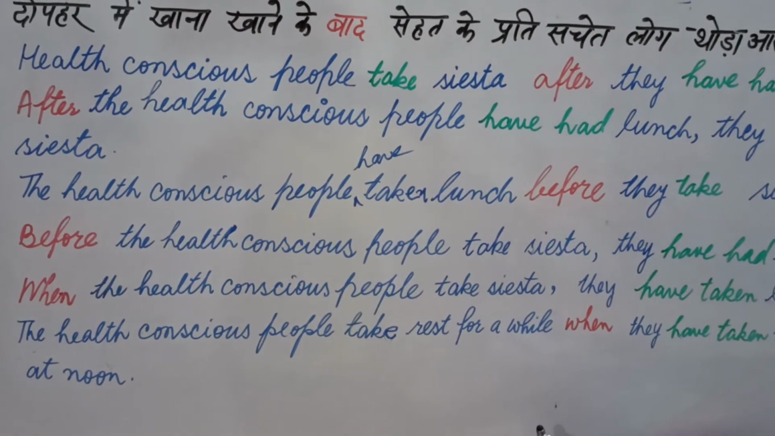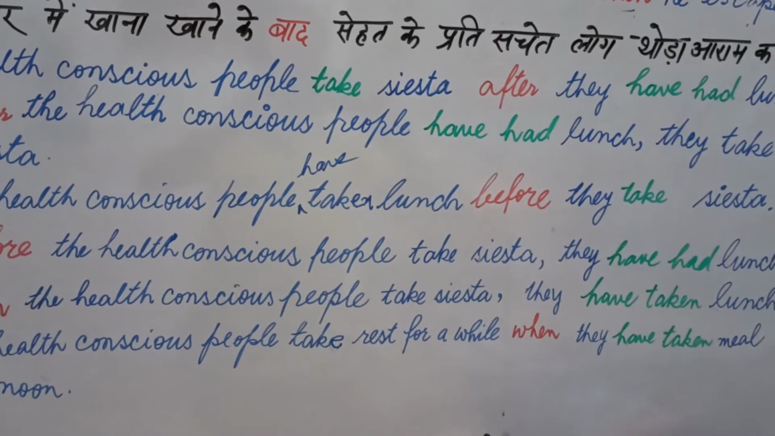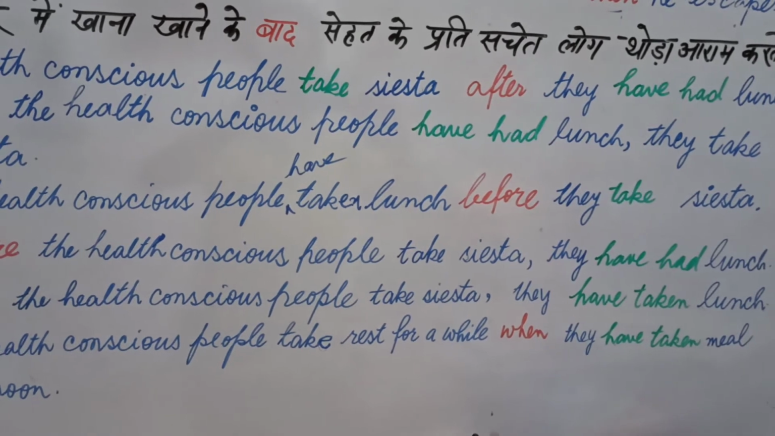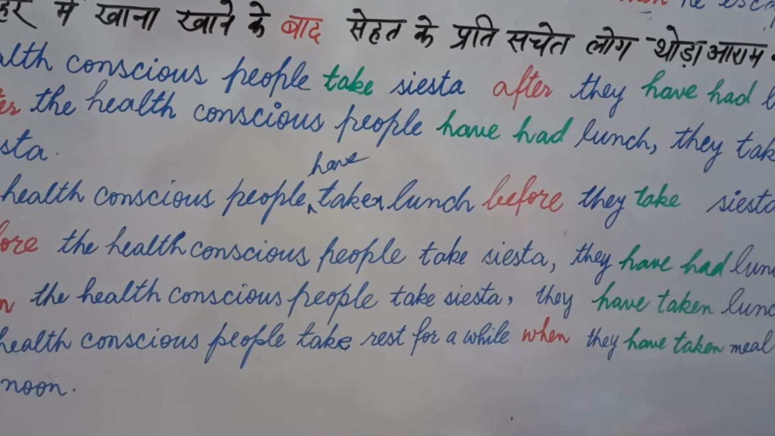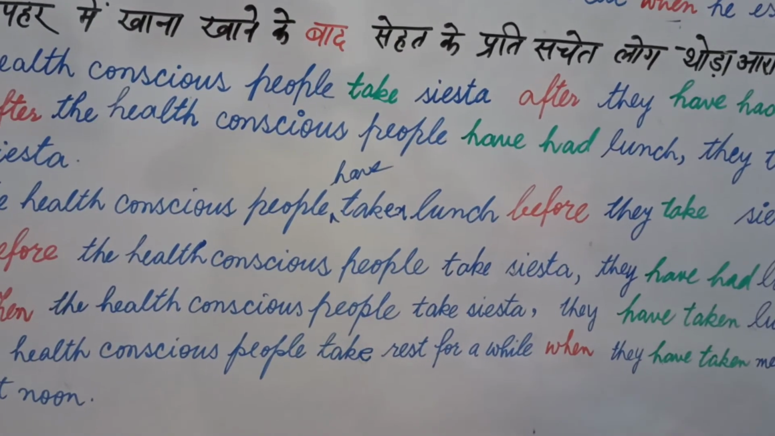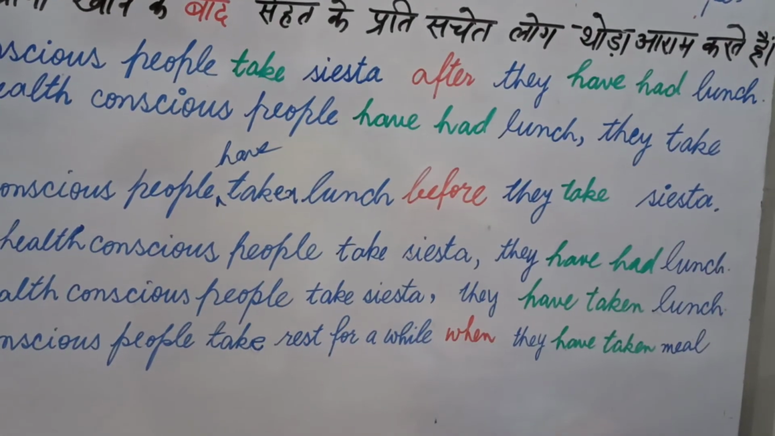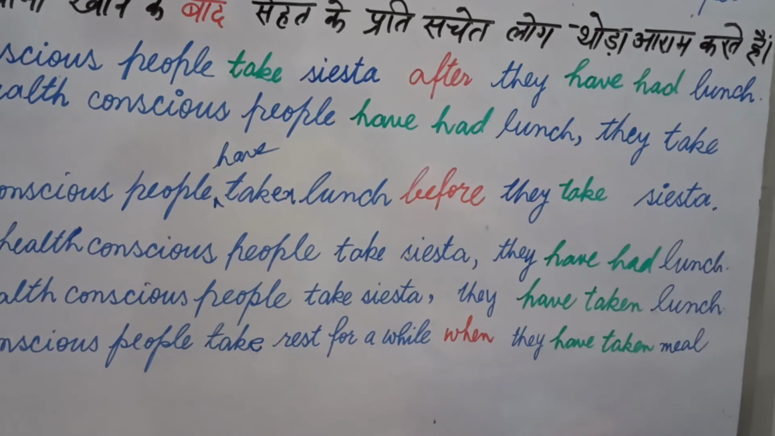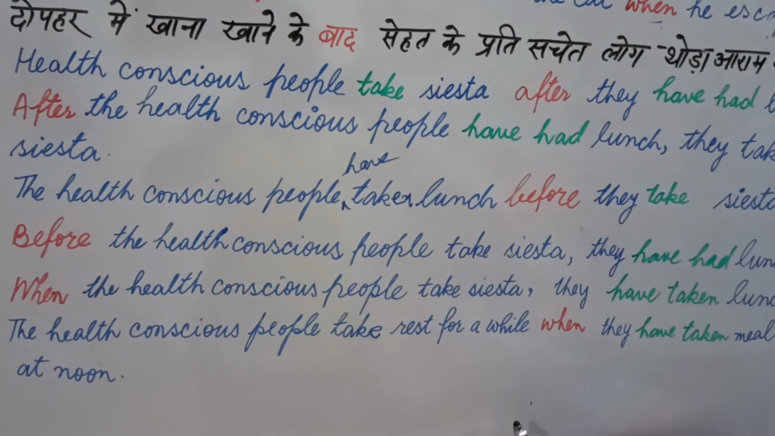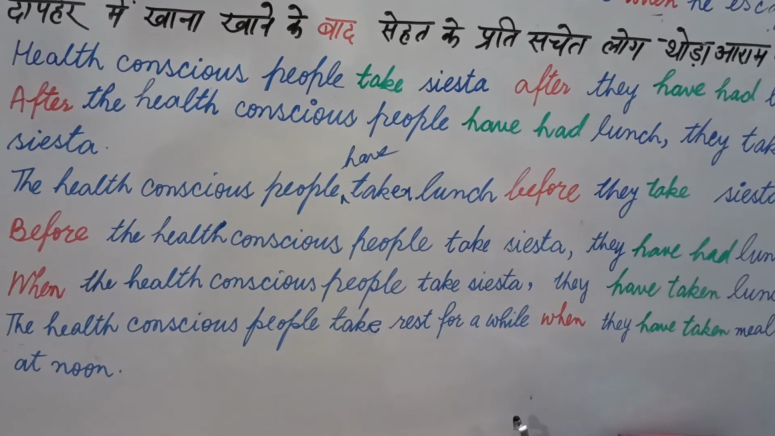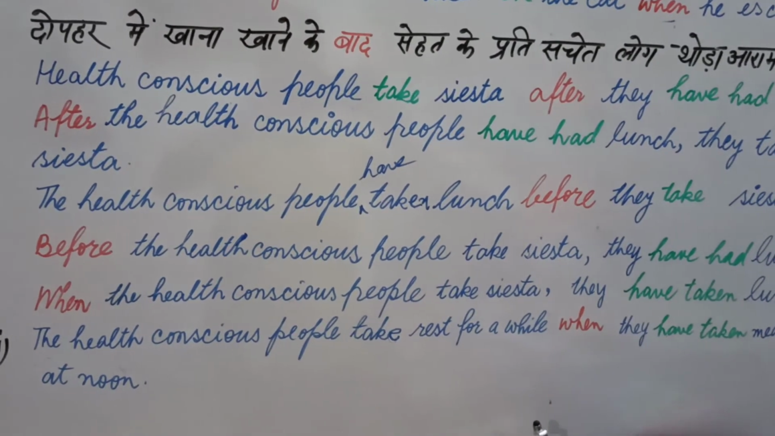Now you see, I have changed the use of words. Siesta means rest for a while. Siesta is a rest that is taken in the afternoon when we have taken meal, and when they have taken meal. Now when is used here before present perfect. In this way we can say when can be used either in the beginning or in the middle of the sentence, either before indefinite or before perfect.